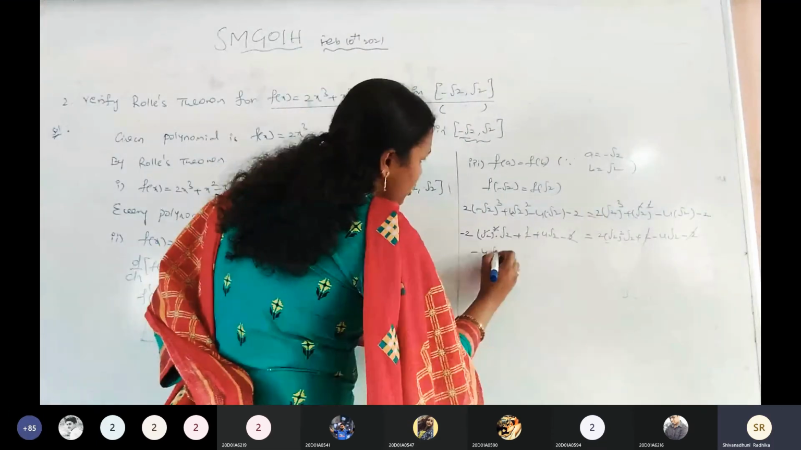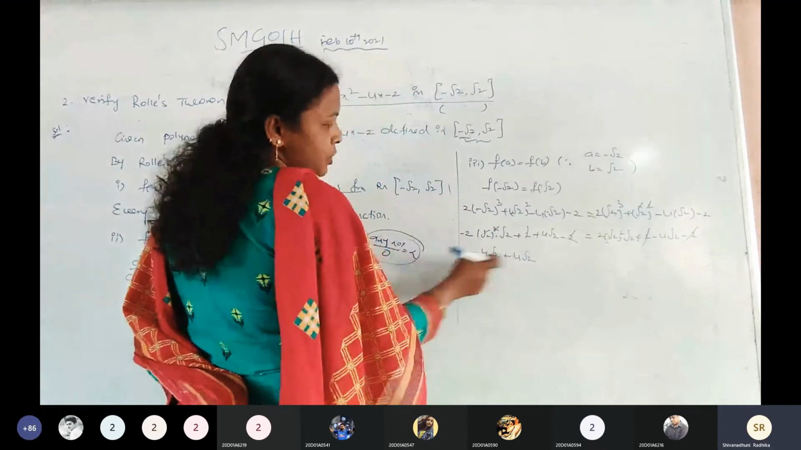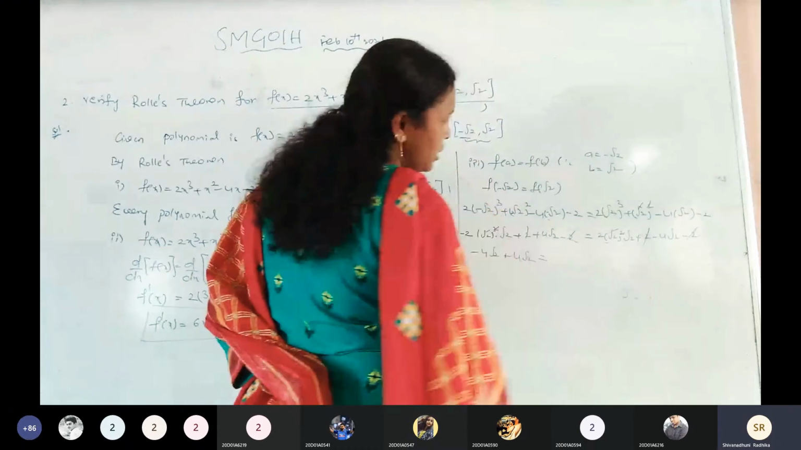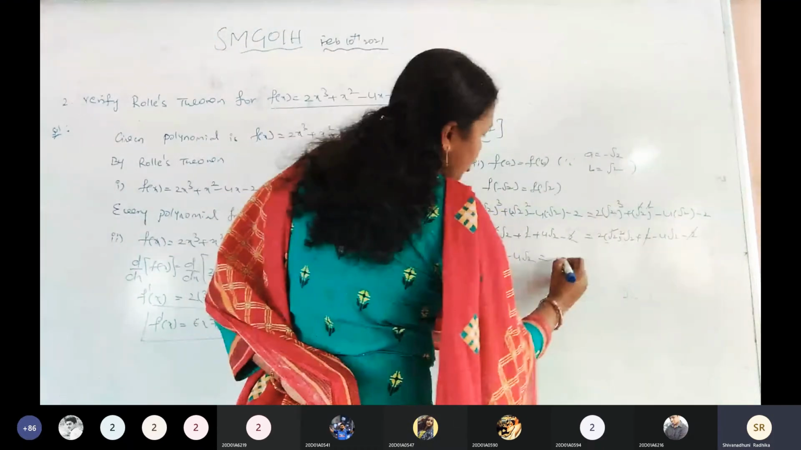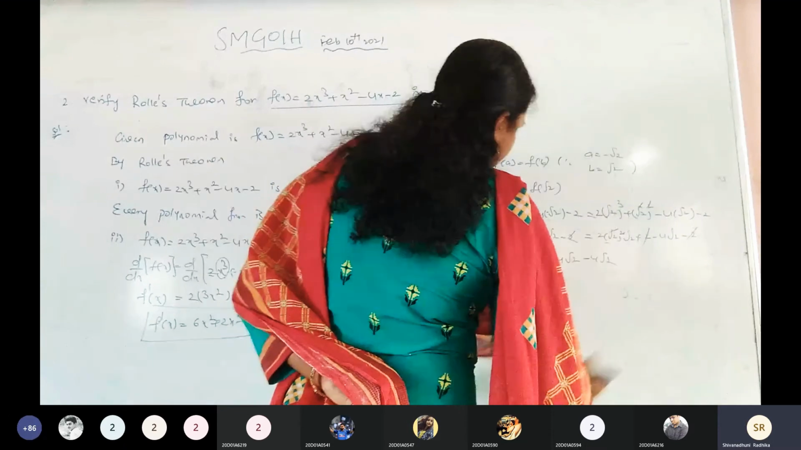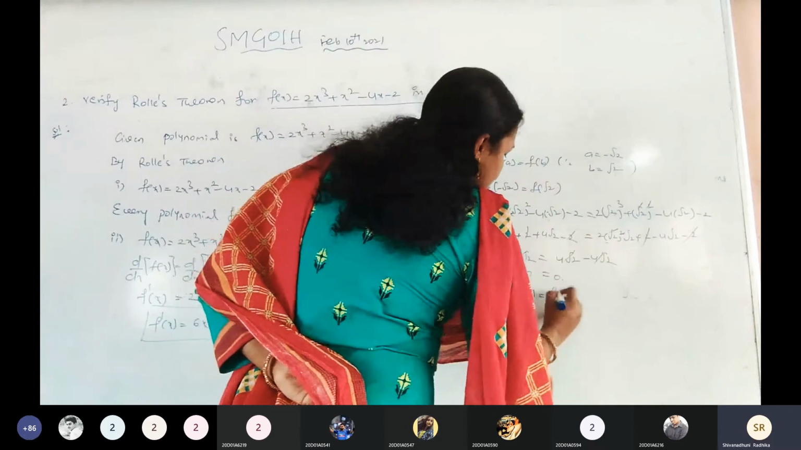Minus 4 root 2 plus 4 root 2. Is it clear? This is minus 4 root 2 and this is plus 4 root 2. So what is remaining here? The square and root get cancelled. 2 into 2 is 4. 4 root 2 minus 4 root 2 get cancelled. 0 equals 0. Therefore, f of a equals f of b.